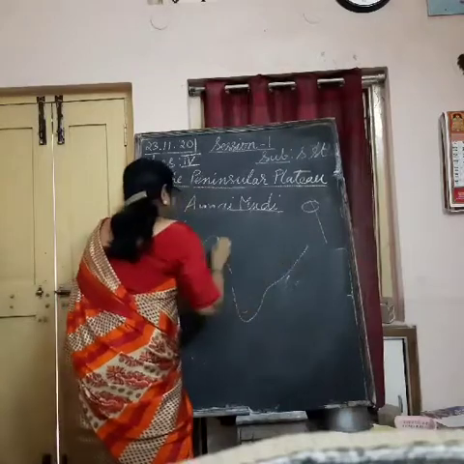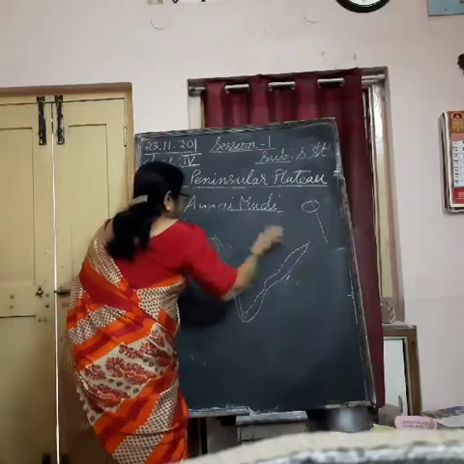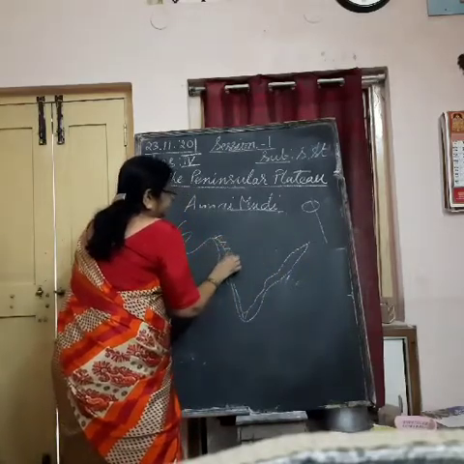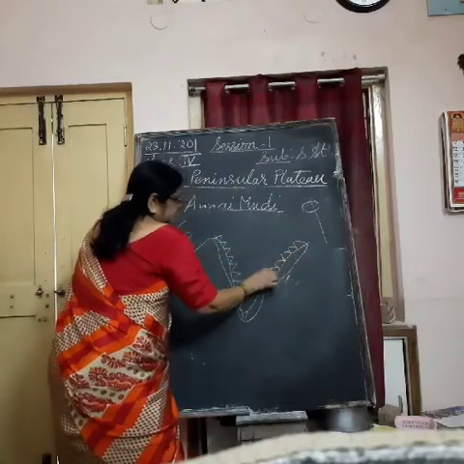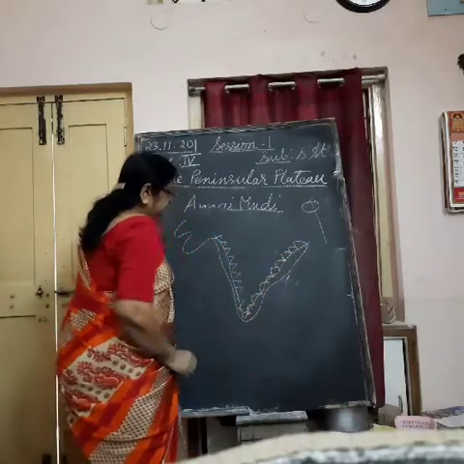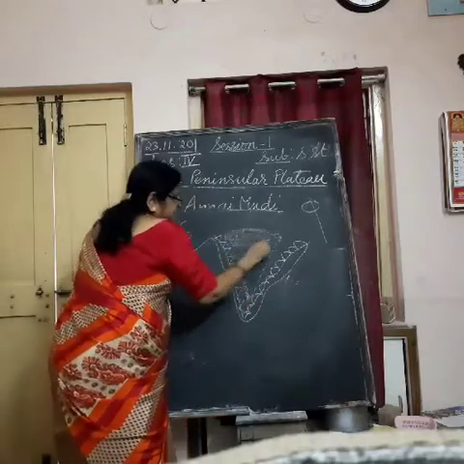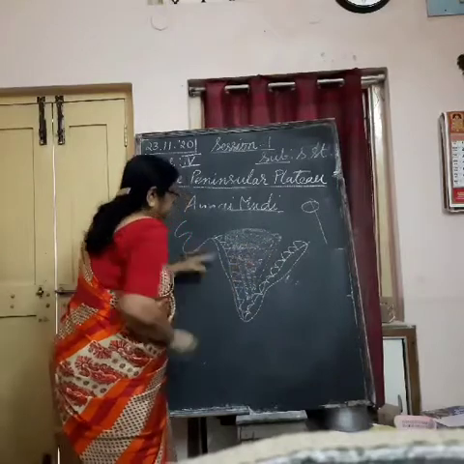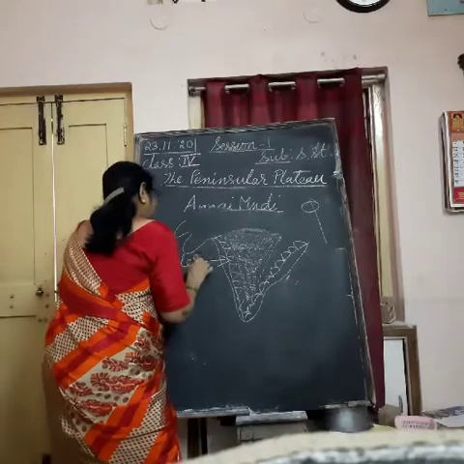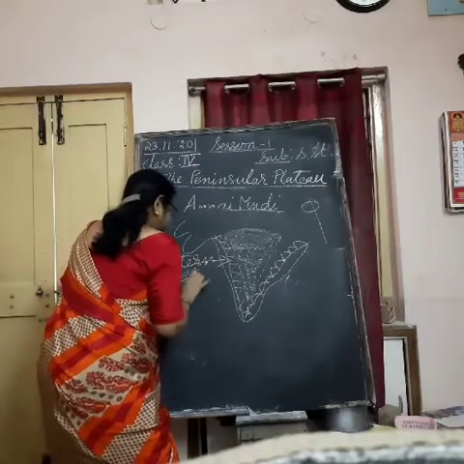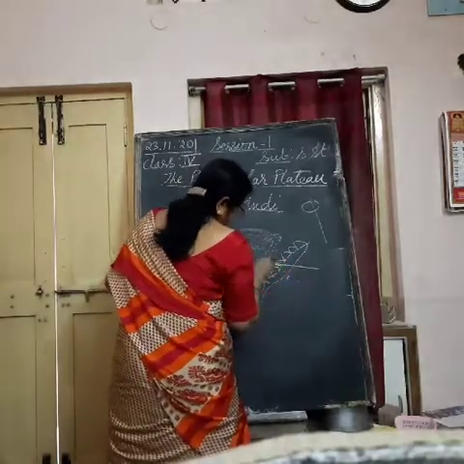If it goes like this, this is the stretch of a strip of coastal plain, and here come the Western Ghats mountains, and here come the Eastern Ghats. This plateau region is surrounded by these Western Ghats, and here Eastern Ghats.